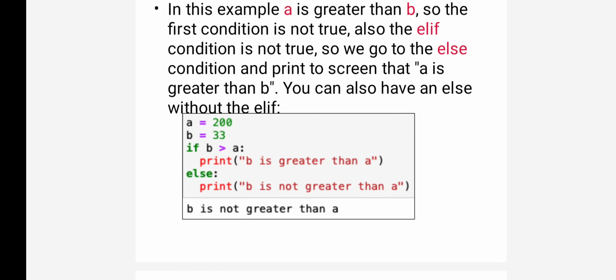So what is the main purpose? It will check the condition. If the condition is true, it will execute that particular statement. If the condition is false, it will keep moving to the next condition. If a particular condition is true, that statement will be executed. If no condition is true, finally it will execute the statement under the else statement.